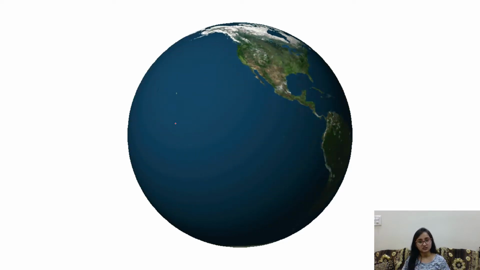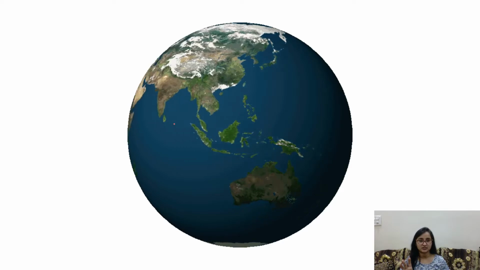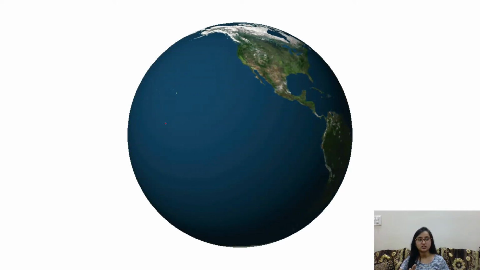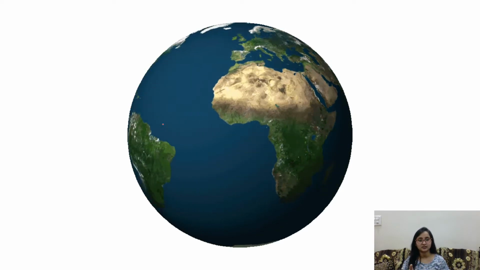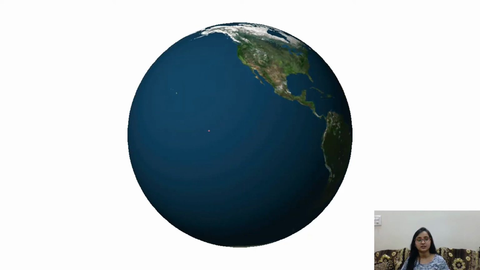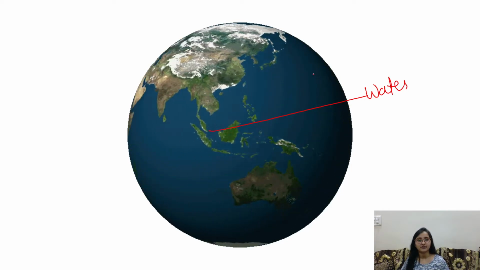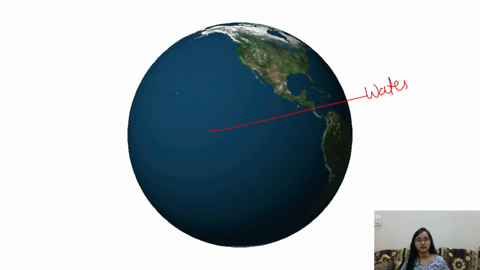First, before starting the PPT, tell me what do you see the most in this GIF? So basically you can see water, right? And then you will see land.